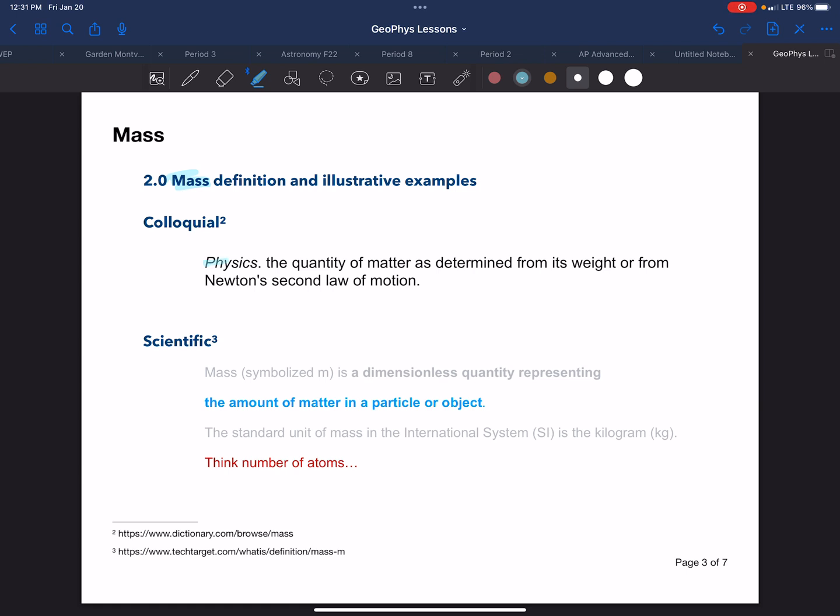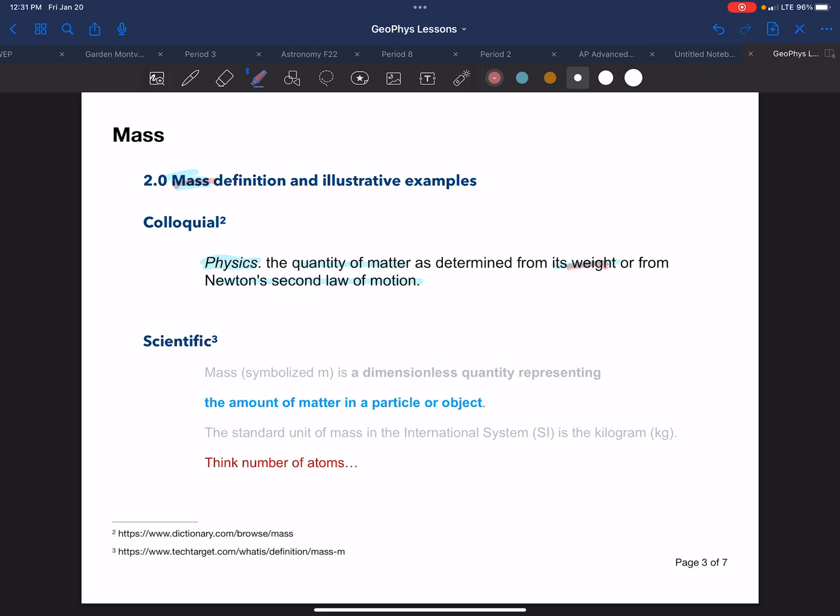And it has a specific one that it says attributes to physics. It says it's the quantity of matter determined from its weight or from Newton's second law of motion. So it doesn't really define what it is. What it does is highlight the relationship between the word mass and weight and other forces. It doesn't give a specific definition.